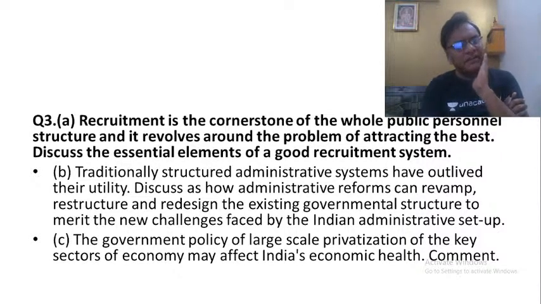That is the reason why, in private organizations, they look at only one thing: whether the person who is recruited has the necessary qualification and skills or not. Second, whether the person is appointed to the right position or not. Two things, as I said, we are talking about here. One is recruiting people with the necessary talent, skills, knowledge. Second is giving them the right positions in the organization.